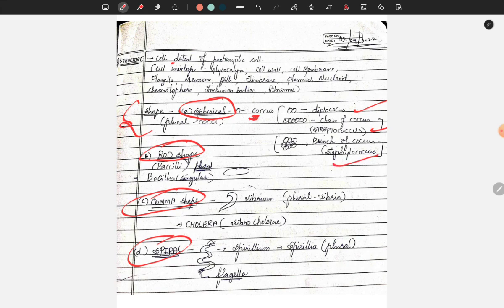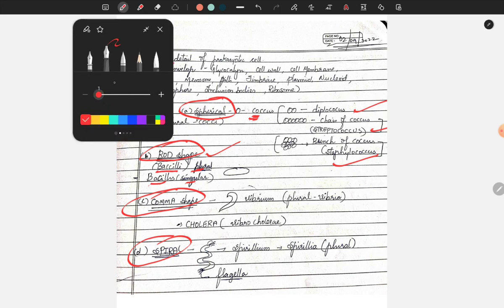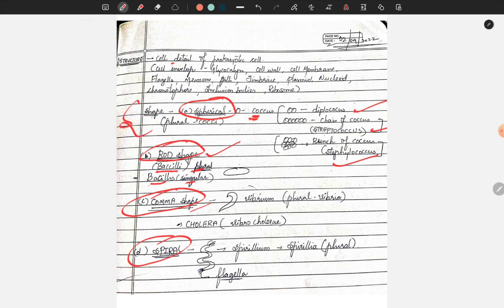Now the rod shape, commonly called bacilli. The plural form is bacilli and the singular form is bacillus. Now next, the comma shape. Comma shape is nothing but vibrio. It just looks like this. Vibrio, plural vibrios. An example of comma shape is cholera. It is mentioned in human health and diseases. Please do take note of this. Very important, very, very important.